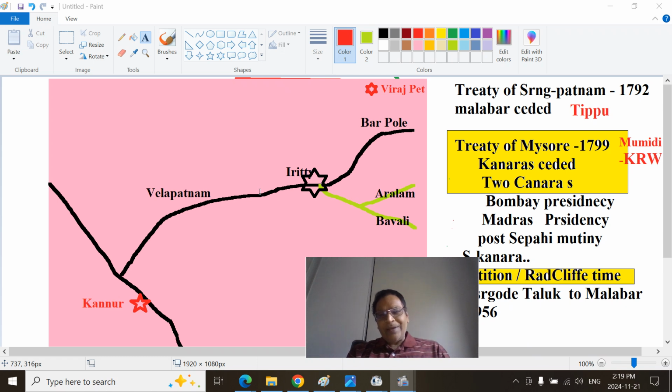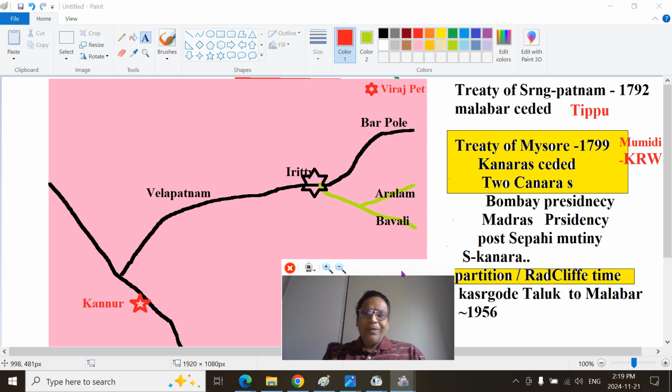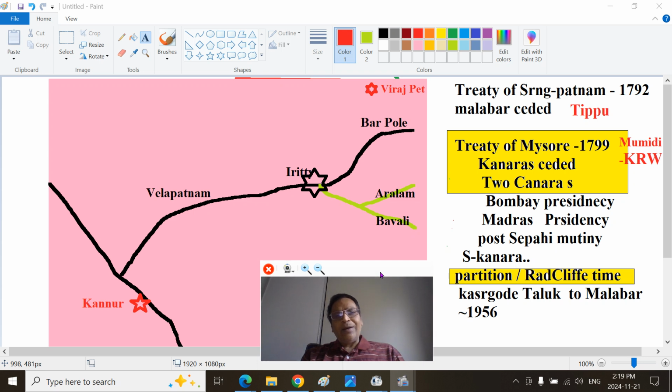Rajarshi Kerala Varma, who died around 1805, fought for around 15 years or so, the longest drawn Swatantra Samaram against the British conquistadors. So the dam will be there. So the Bavali River, one of the Kottiyoor temple will be there. The Aralam River, the Bavali River, and from the Kodagu region, the Barapole River comes.